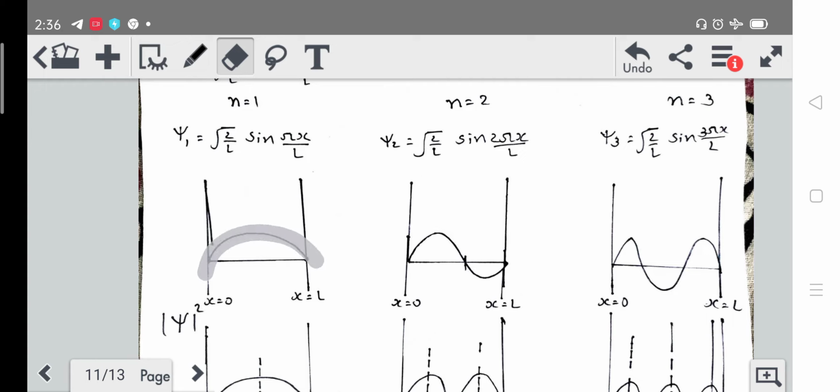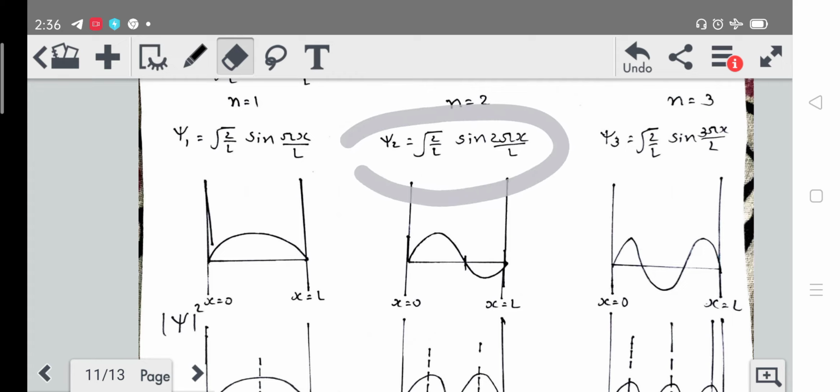We will have only one phase, from x is equal to 0 to x is equal to L. In the second case, when we take n is equal to 2, we will have two phases here, like this. And when we take n is equal to 3 for psi 3, the graphical representation will be like this. We will have three phases between x is equal to 0 and x is equal to L.